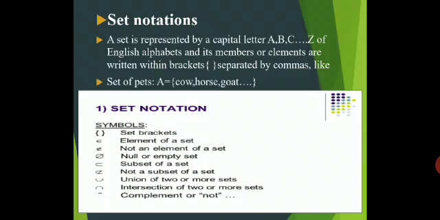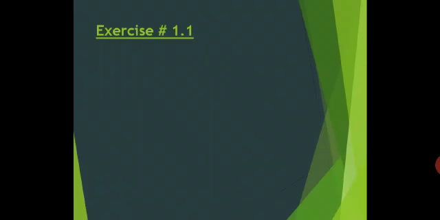Okay, next, there are some symbols which are very important in this unit. We know very well, these are the curly brackets, and over here we call them set brackets. This is an element of a set, and this is not an element of the set. Next, null or empty set, subset of a set, not a subset, union of two or more sets, intersection of two or more sets, and complement. These are all the symbols which are very important when you talk about sets.